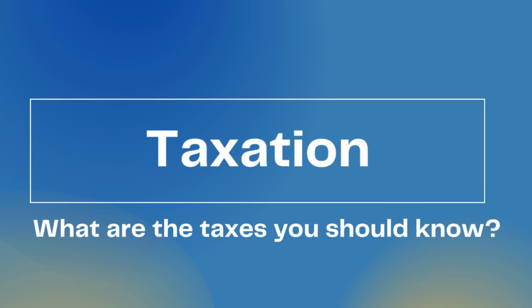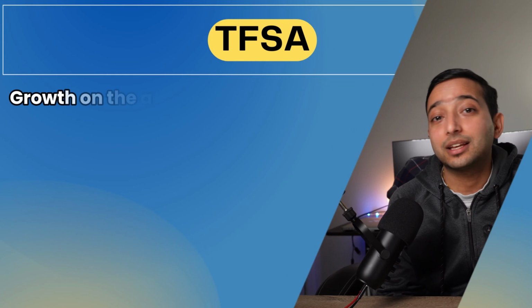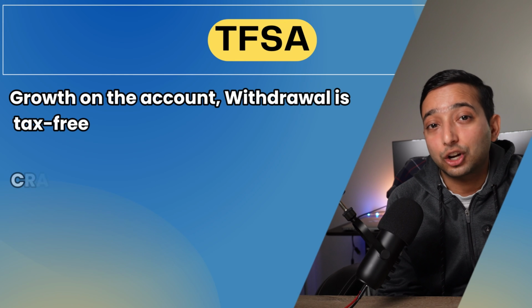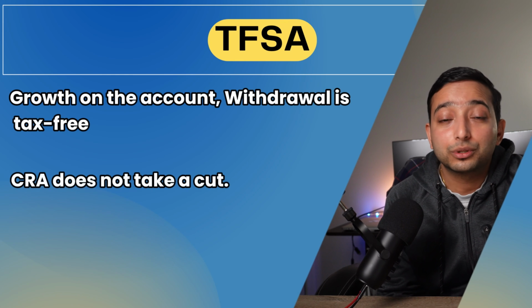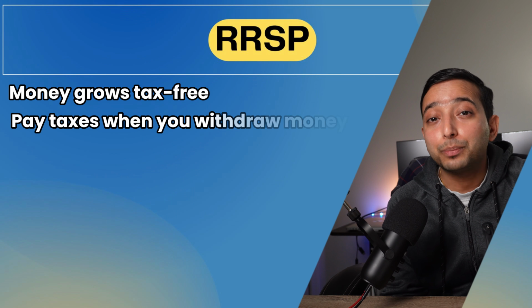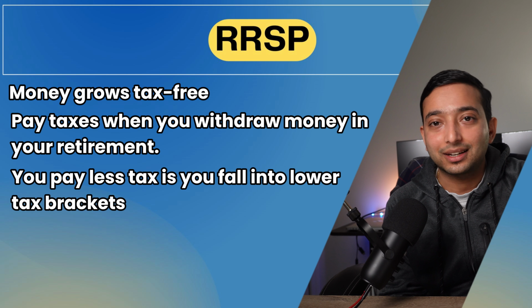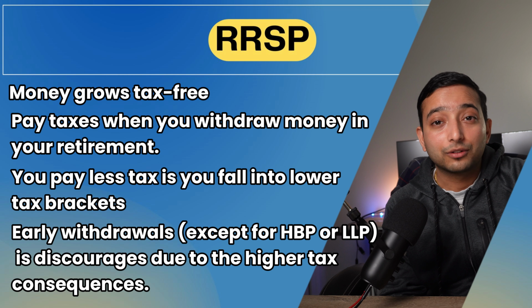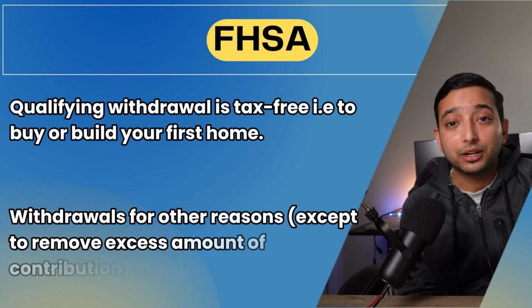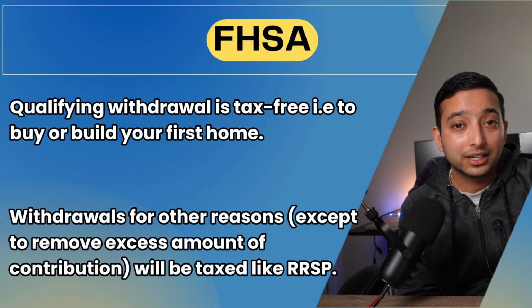And on the taxation side, for TFSA, the big draw here is that any investment growth and withdrawal are completely tax-free, and the government does not take a cut when you pull out the money, even if it grows significantly. With RRSP, your investments grow tax-free within the RRSP, and you only pay tax when you withdraw the money in your retirement. Ideally, you will be in a lower tax bracket then. If you withdraw prior to retirement or for any other reason except the Home Buyers' Plan or Lifelong Learning Plan, you will be taxed. With FHSA, if you withdraw money to buy a qualifying first home, it is tax-free. But if you withdraw for anything else, the same rule as RRSP applies.